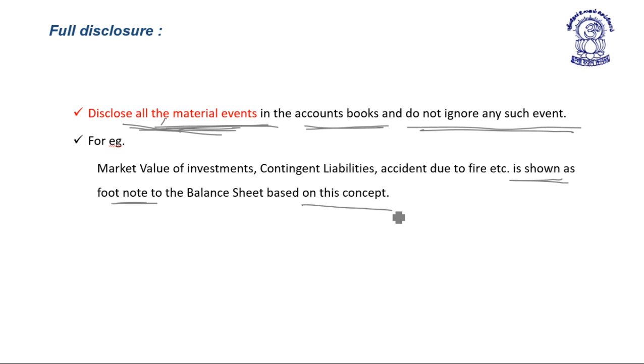So, any contingent liability or accidental event due to fire is required to be shown in the footnote of the financial statement according to full disclosure. So, the full disclosure concept states that all the material events are required to be recorded in the books of account and no such material event should be ignored.